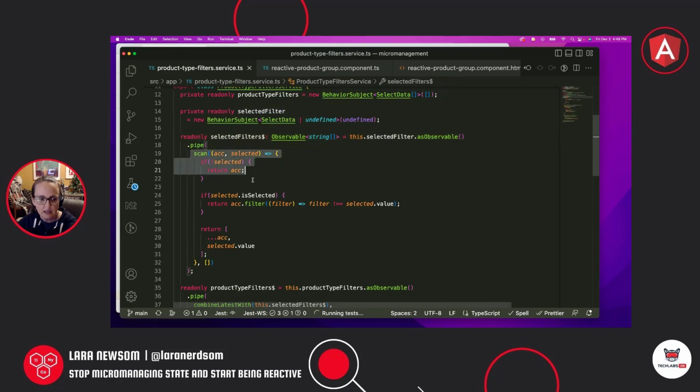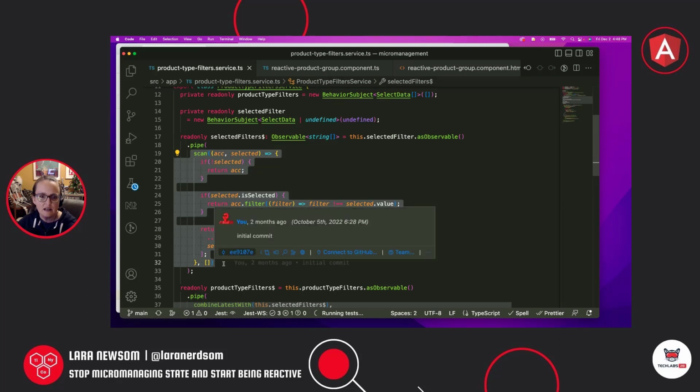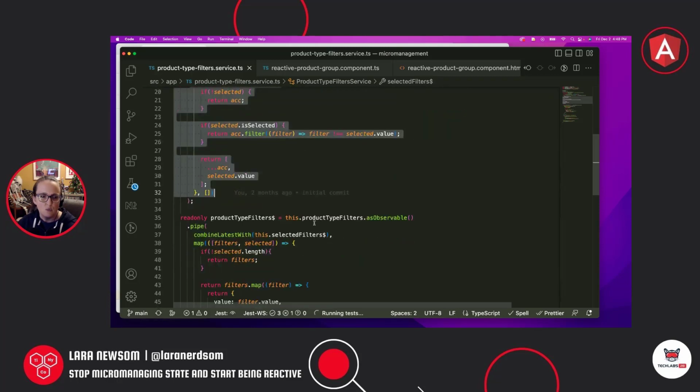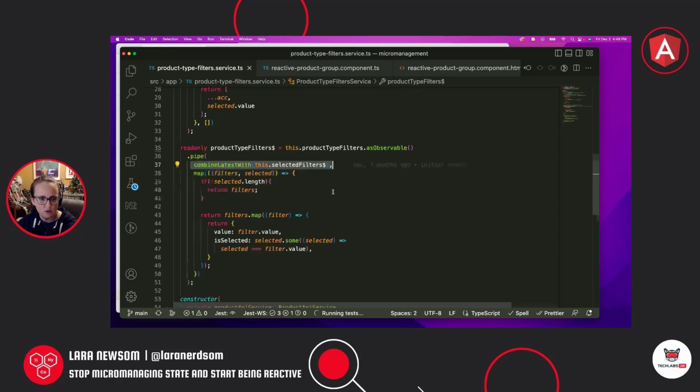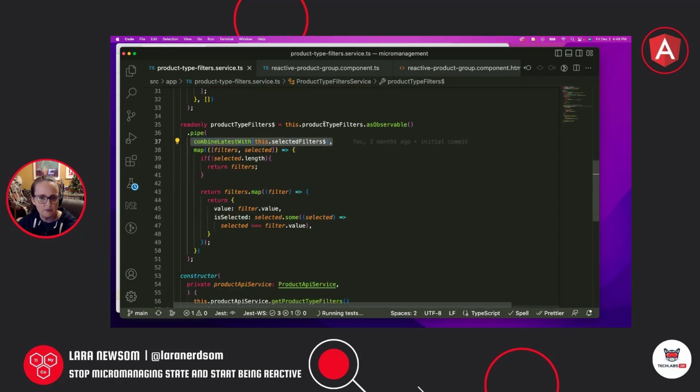which means that it's going to run the scan operator again. It's going to return a new array of selected filters, right? So this thing is only collecting the value of the selected filter. So it'll just be an array of strings. And then when this thing emits a new value, it's going to push a value into this stream here. So it's going to take the product type filters here and the selected filters, and it's going to go through the filters that we got from the API. That's what's in this observable here. And it's going to then set the isSelected property.